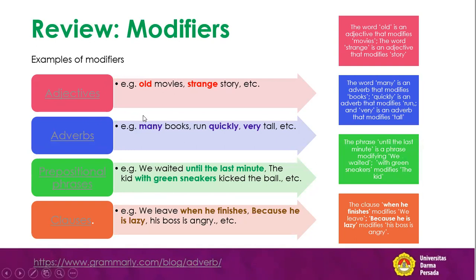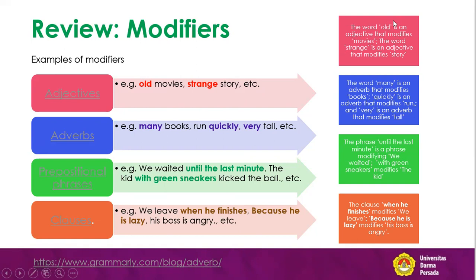Here is the full appearance of page 3. Examples of modifiers here, adjective. For example, old movie, strange story, etc. Here we have the explanation. The word old is an adjective, I think everybody agrees.